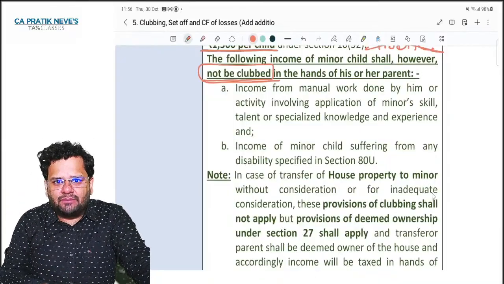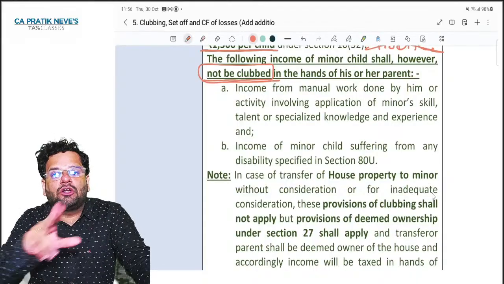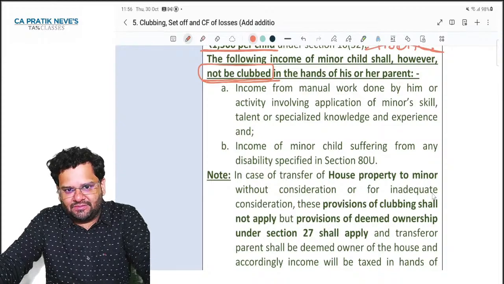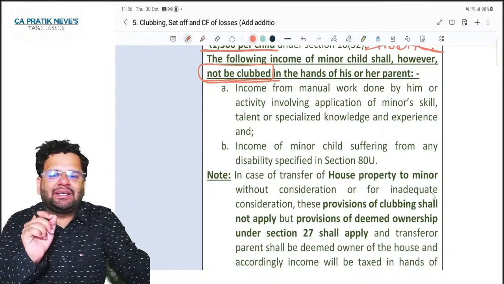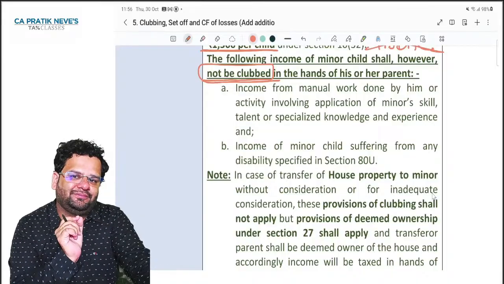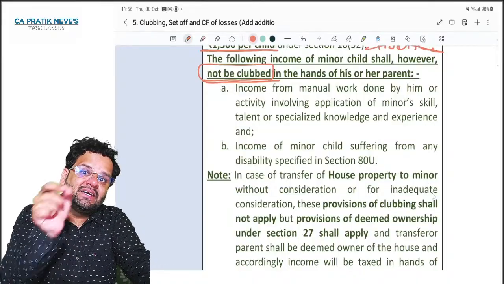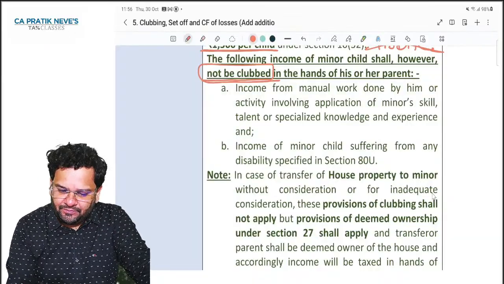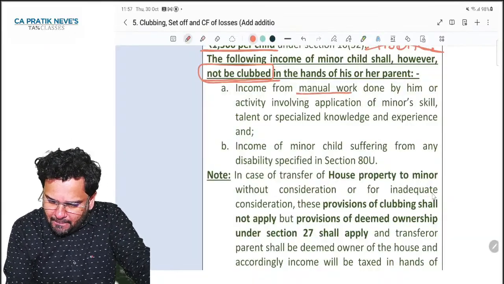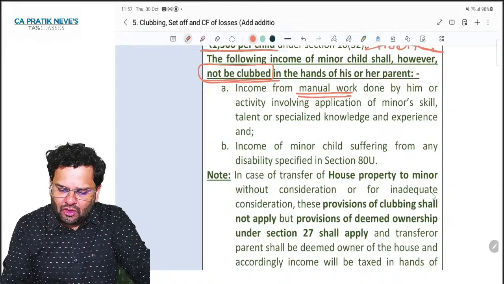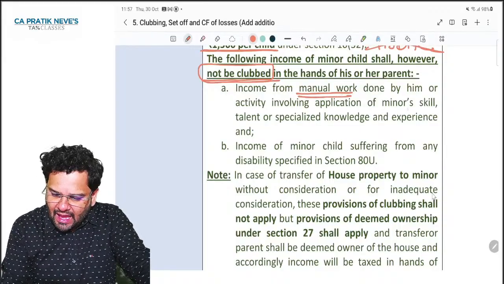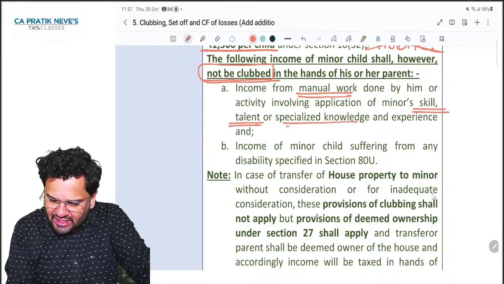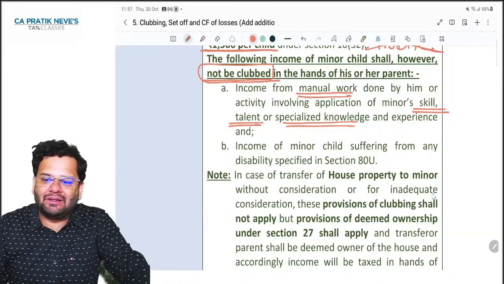So such incomes of minor will not be clubbed. In short, it will be taxable in the hands of the minor himself. Getting it? So see, income from manual work done by him or activity involving application of skill, talent, specialized knowledge will not be clubbed.